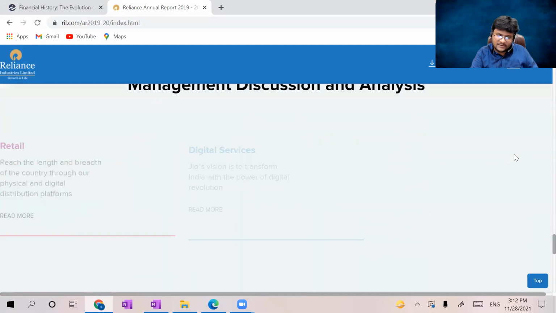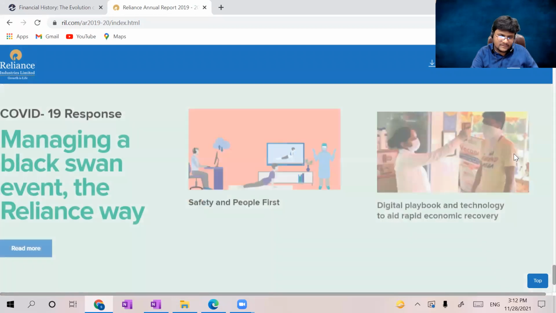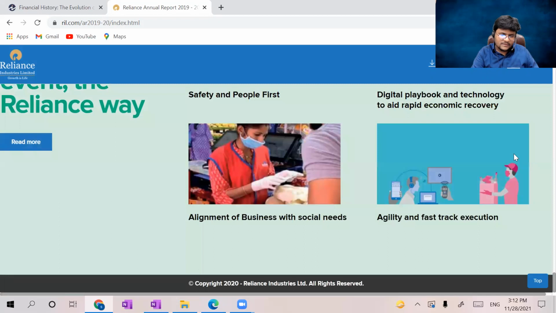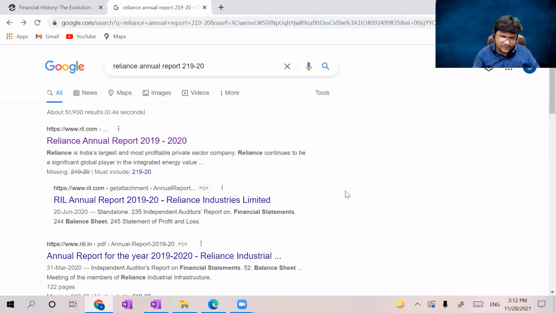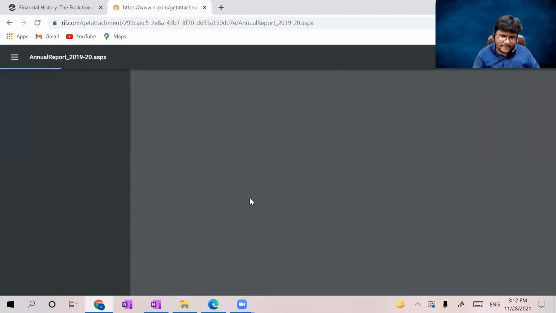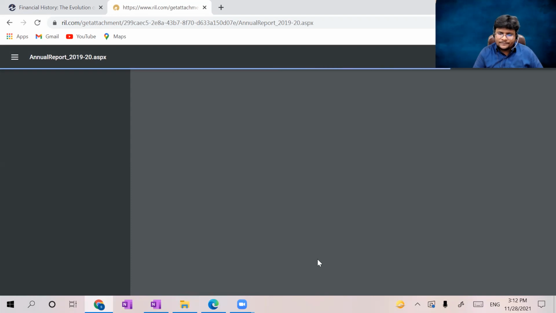One second. So actually the proper document was not downloaded by me. Just give a second, please. Yes, this is a proper document.